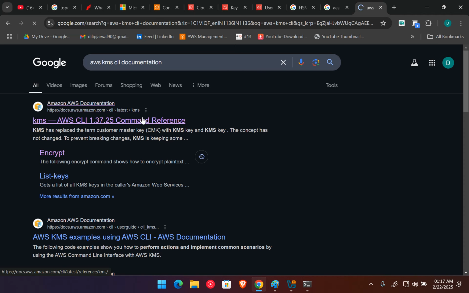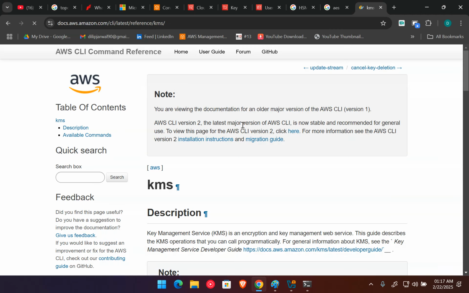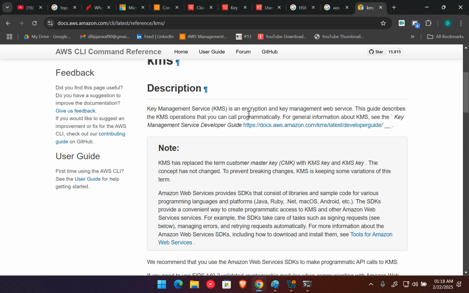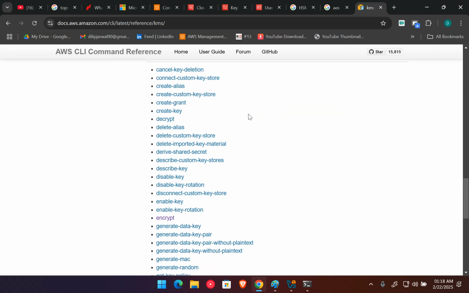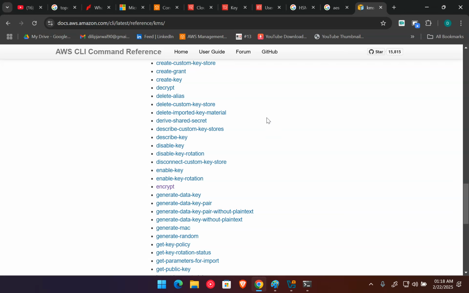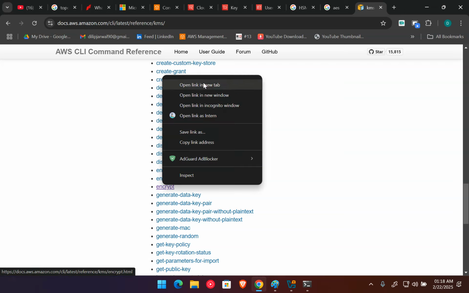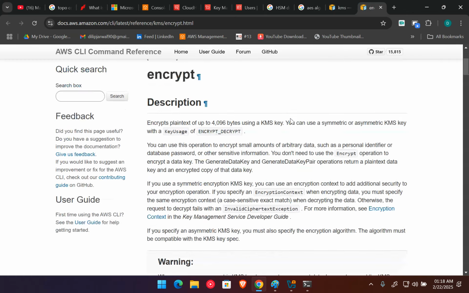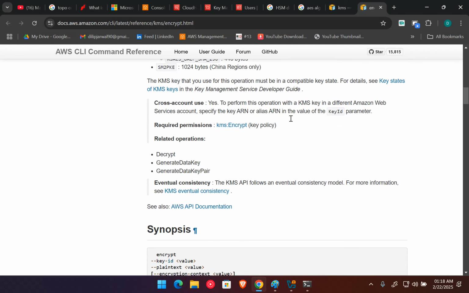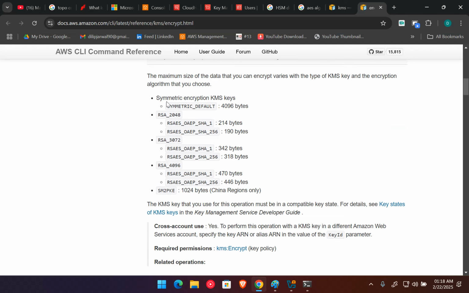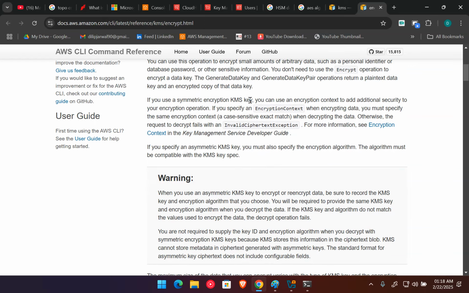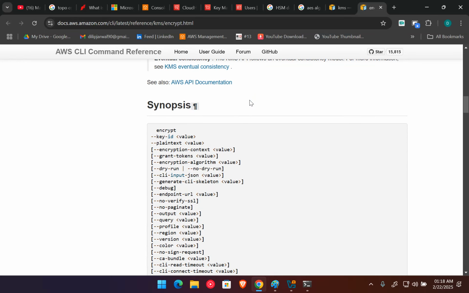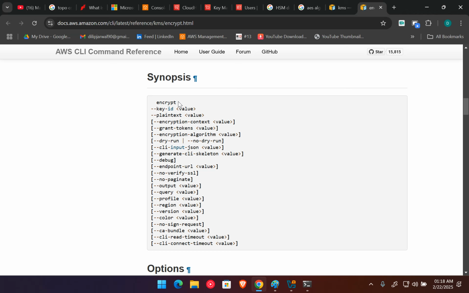Here you can see all the options we can use. If I go down, we have encryption. If I click on encrypt, all the information about how we can encrypt comes out. We have to use the symmetric algorithm, it's the default. If you go down, here you can see we have to use the encrypt option.